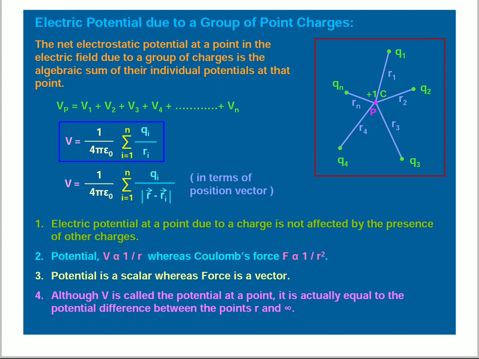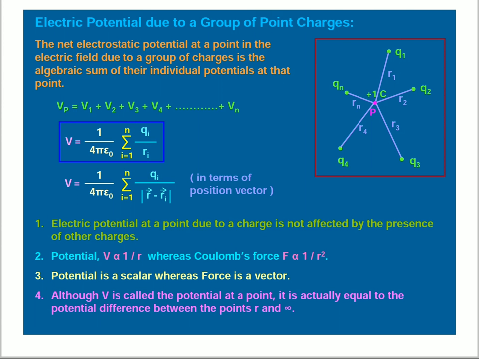The net electrostatic potential at a point in an electric field due to a group of charges is the algebraic sum of their individual potentials at that point. Vp is equal to V1 plus V2 plus V3 plus V4 and so on plus Vn. V is equal to 1 by 4 pi epsilon naught, which is common for V1 to Vn, times the summation of i equal to 1 to n.